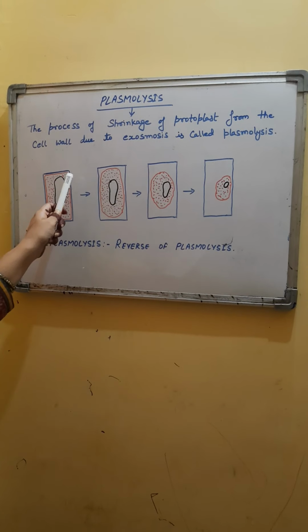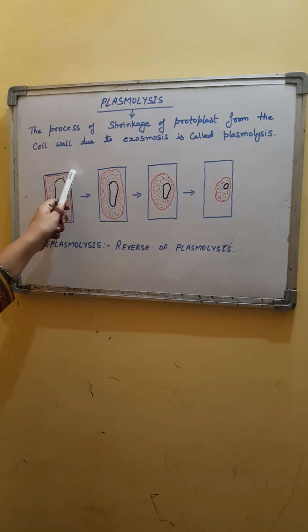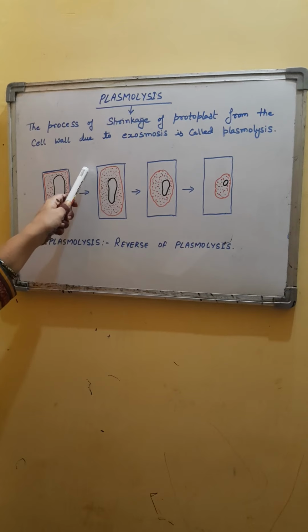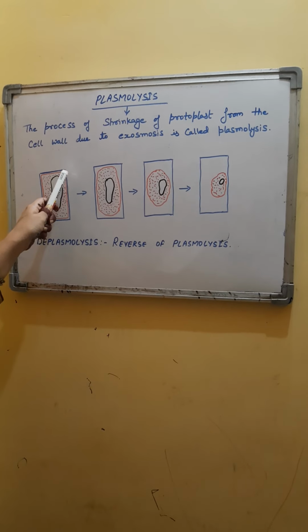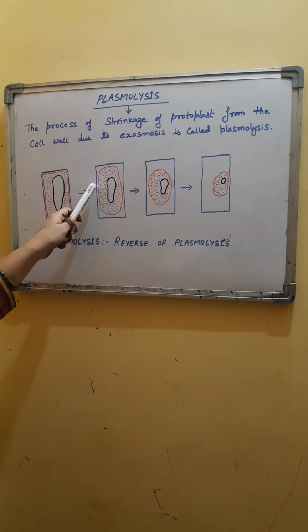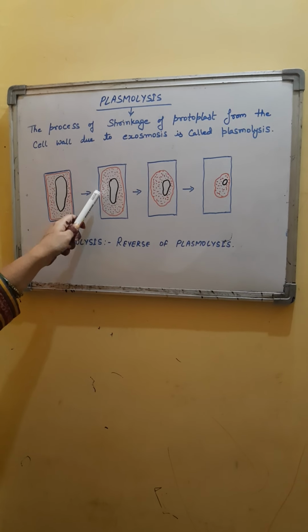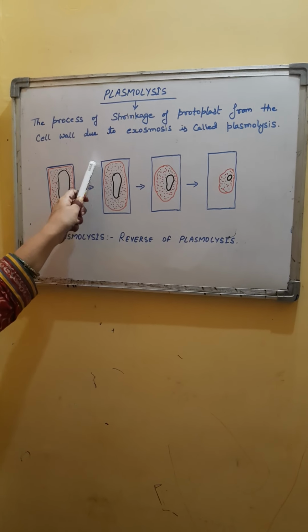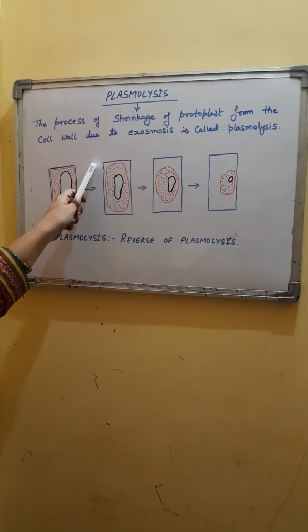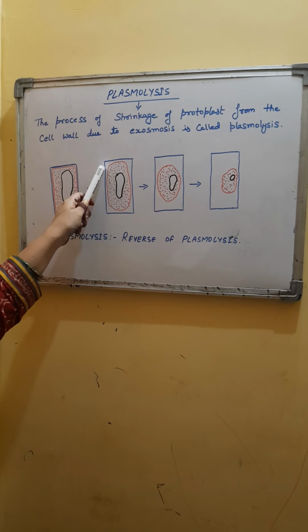After that, plasmolysis starts at the corners of the cell wall. As water flows out, the cytoplasm along with the plasma membrane starts to shrink, and it separates from the cell wall first from the corners. This is the second stage of plasmolysis.